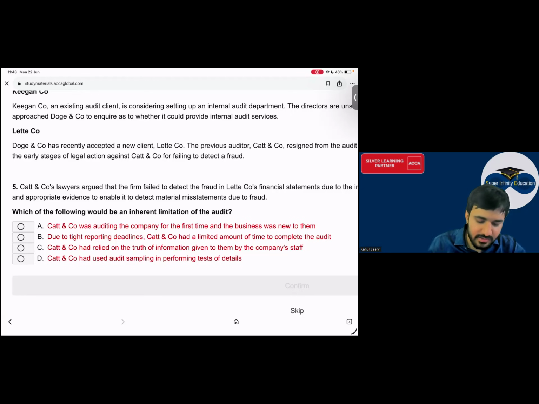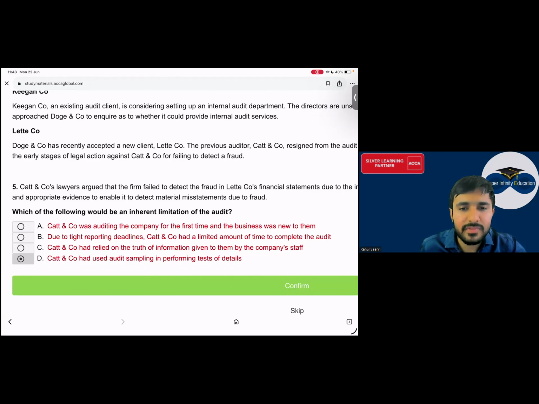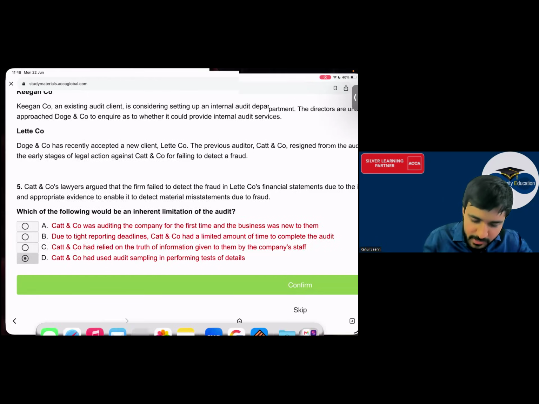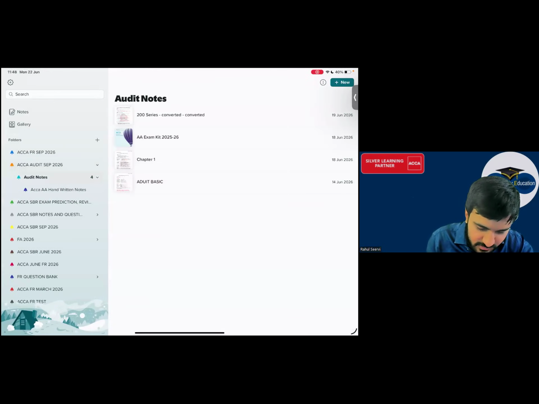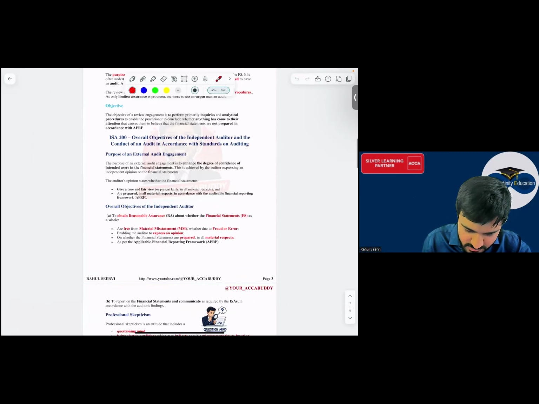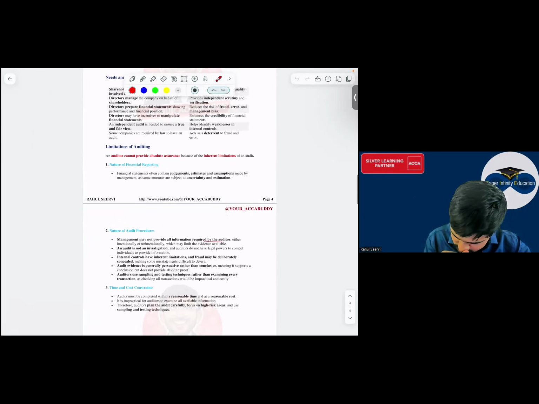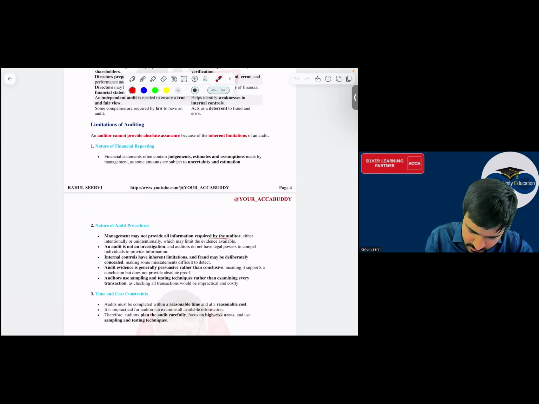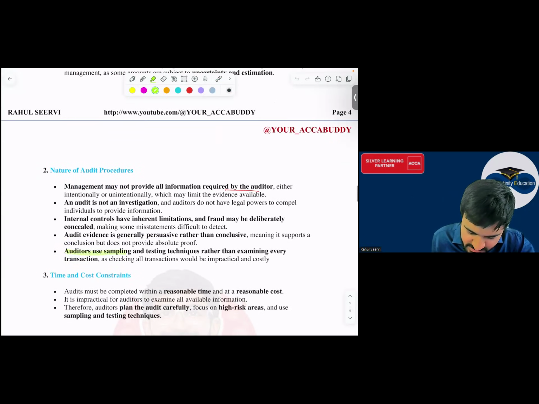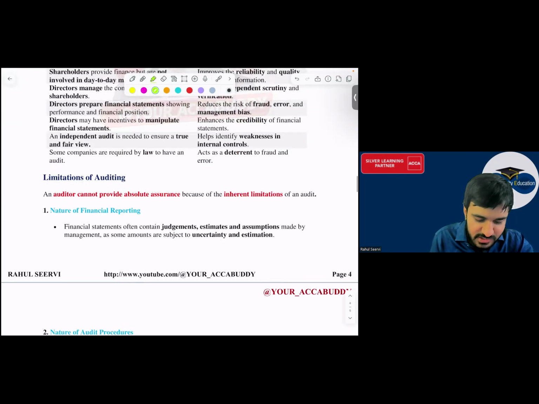So can I say what the inherent limitation was? Why will you not be able to give absolute assurance? Because we are using sampling technique. Auditor uses sampling and testing technique. That is the reason what we say inherent limitations. Limitations of what? Auditing. Yes sir.